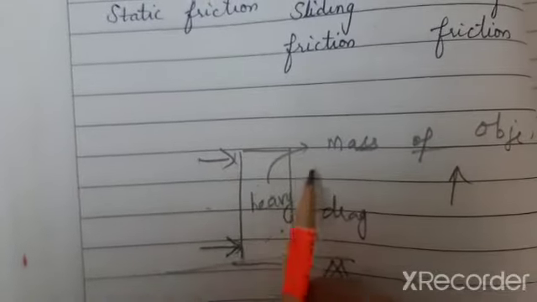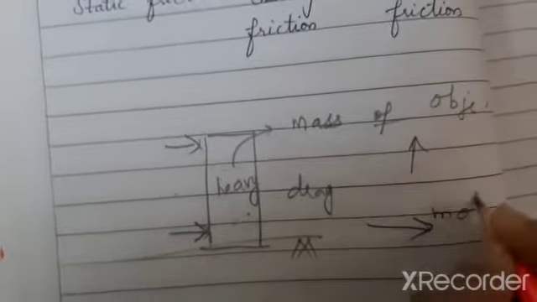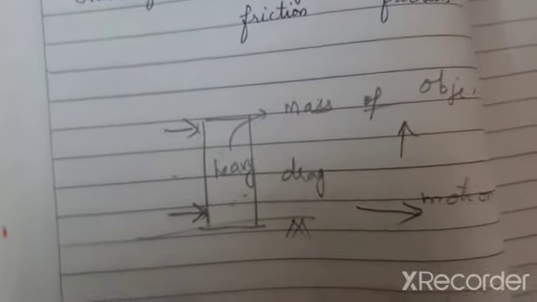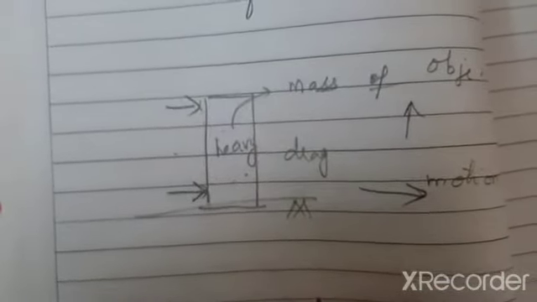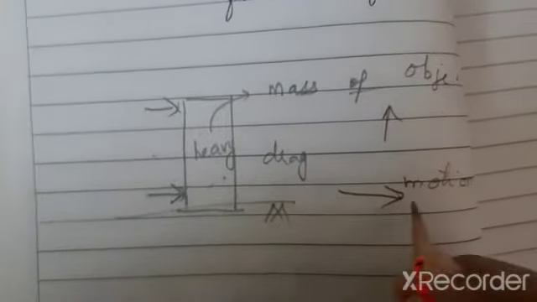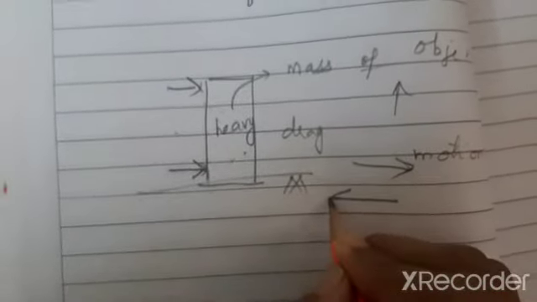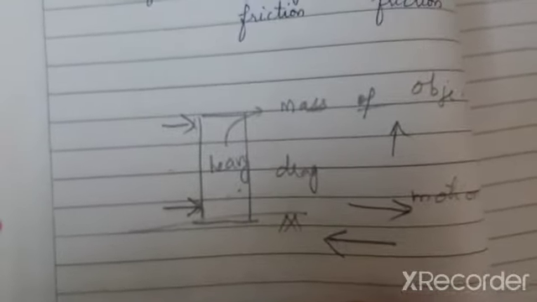I will explain why it is not moving. We push the desk towards this direction. So your motion is towards this direction. Am I right? But where will the friction act? As we saw already, the friction direction is opposite to the direction of motion. The friction is an opposing force.